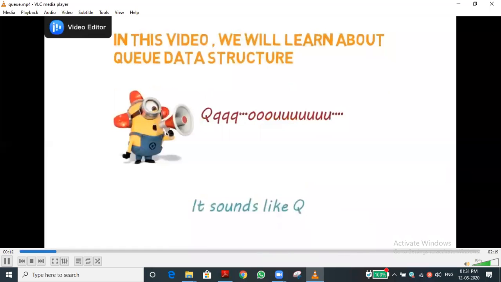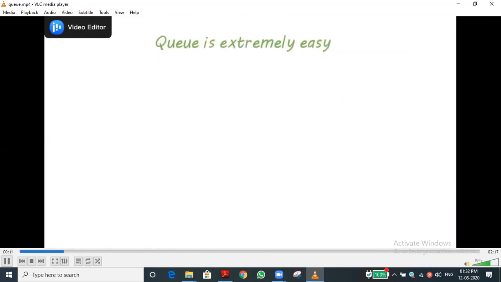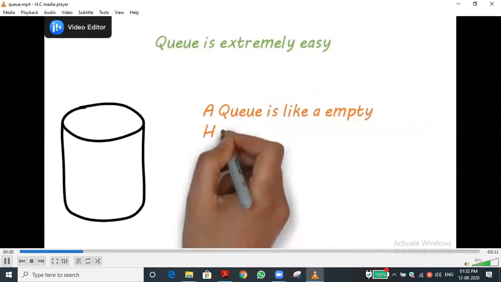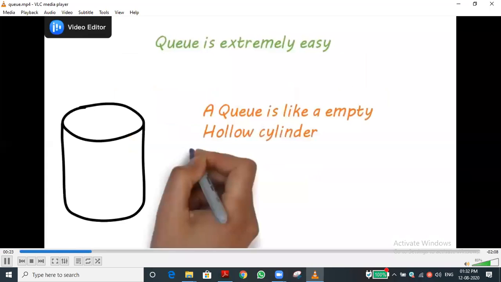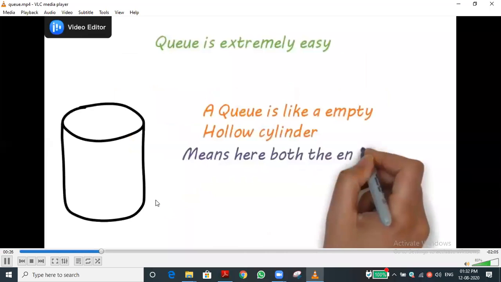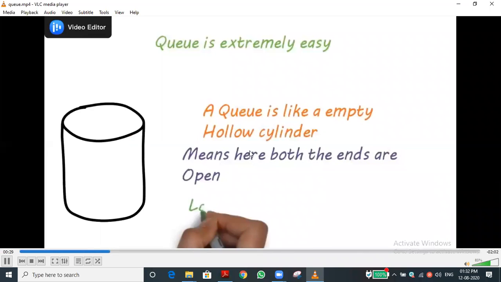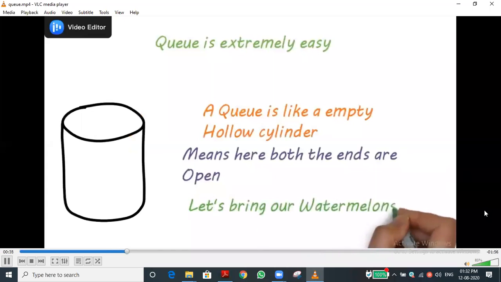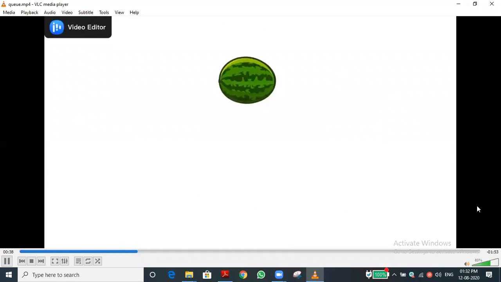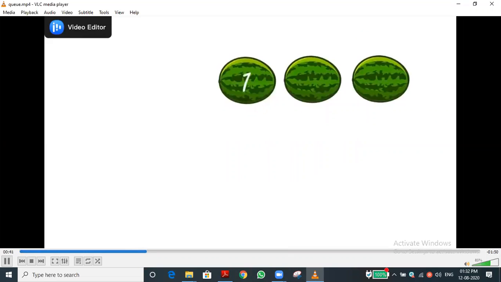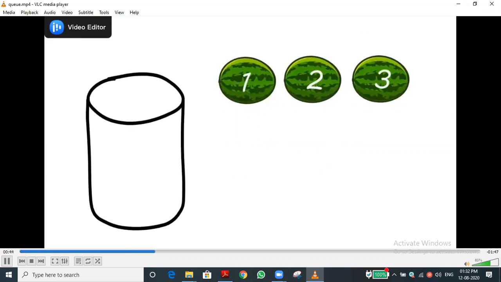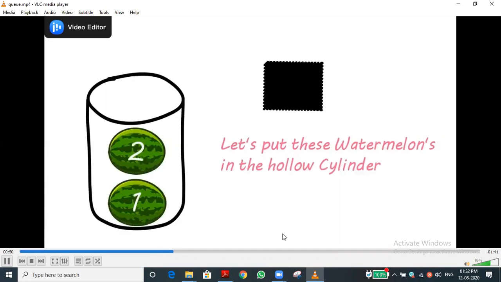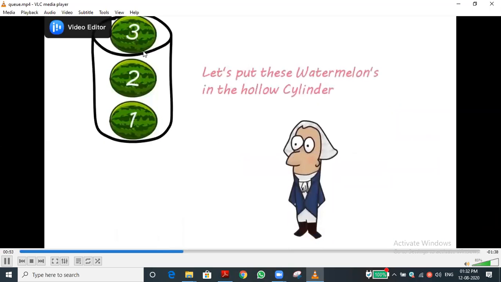Queue is likewise our queue only. That is, we are standing in the queue. That's the same concept. Of course, one of the boys asked whether both ends of the box are open. Of course, same thing. So first one we inserted, second. So the operation will be happening at the top end. That is insertion.